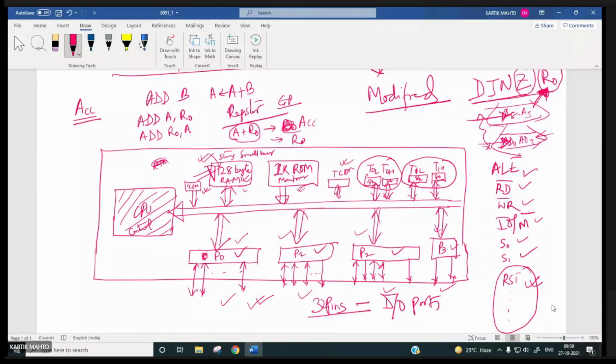So now I will go to the pin diagram of the 8051 microcontroller. Hello? Hello? Are these points clear, whatever I am saying? Yes, sir.